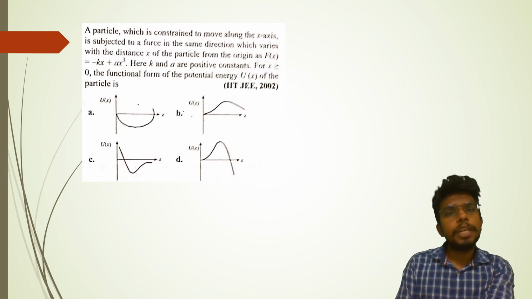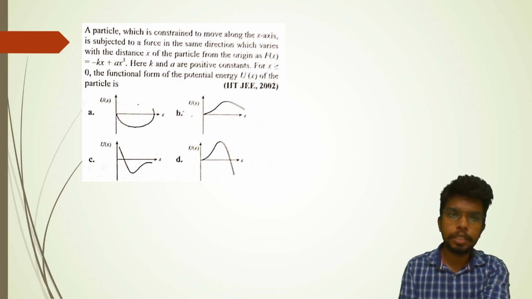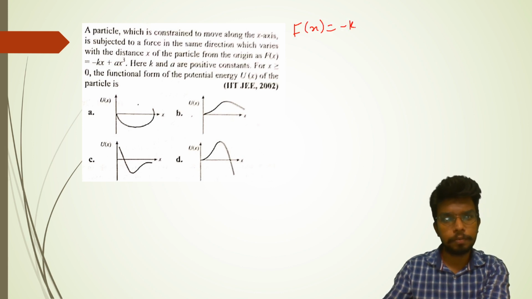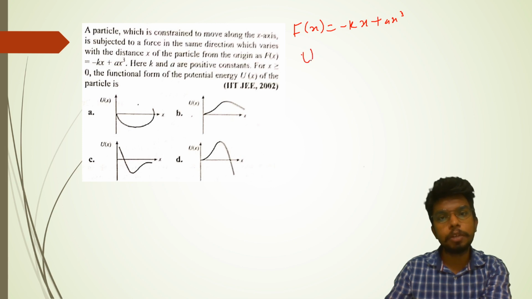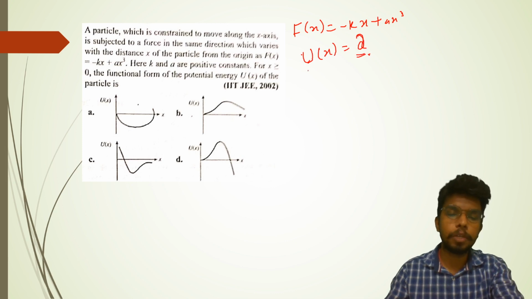A particle which is constrained to move along the x-axis is subjected to a force in the same direction, which varies with the distance x of the particle from the origin as Fx equals minus kx plus a x cube. You have been given Fx, that means force as a function of x. Here k and a are positive constants. For x greater than or equal to 0, we need to find which plot resembles the potential energy.